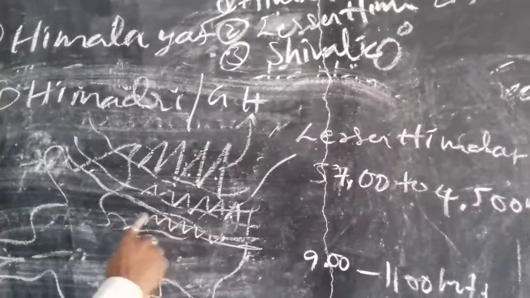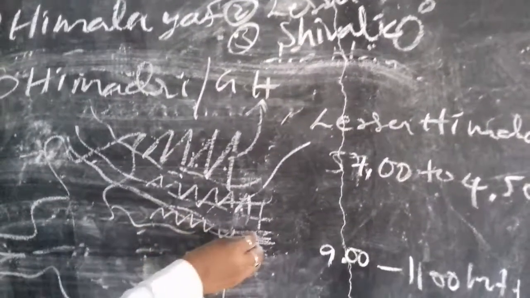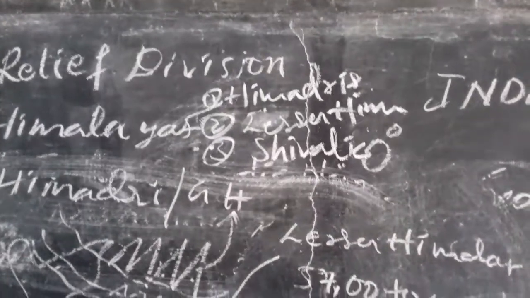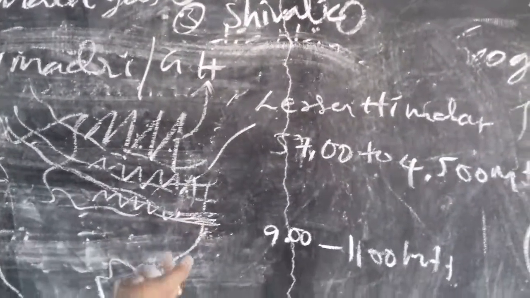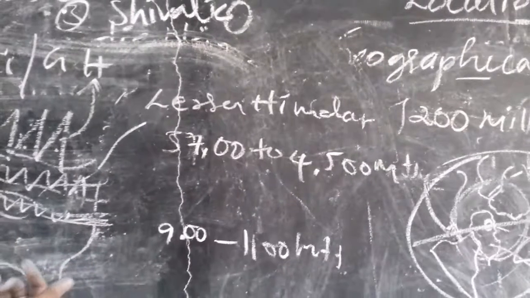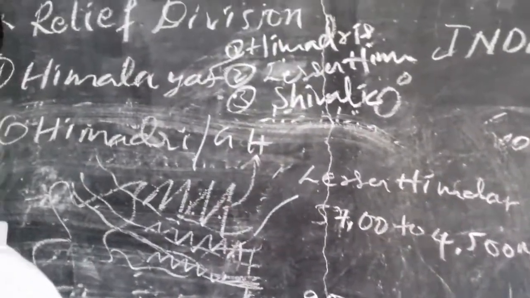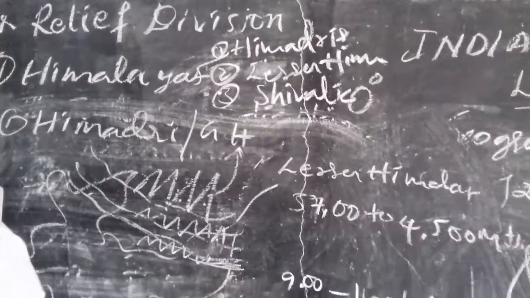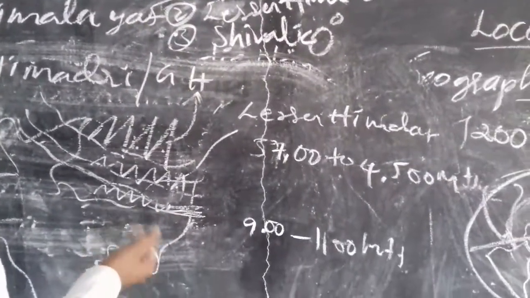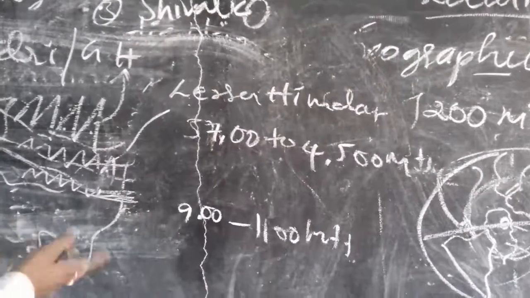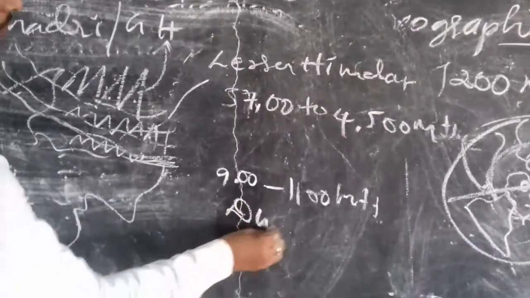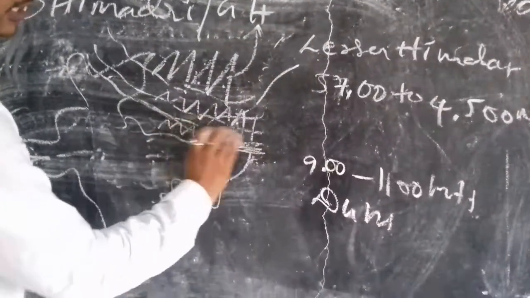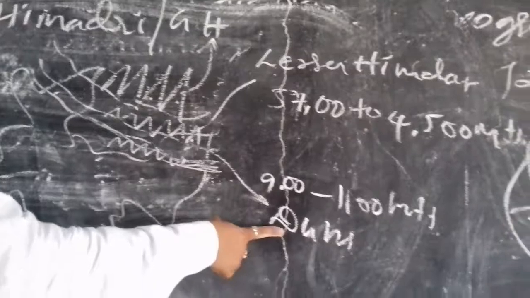In these mountains, different kinds of vegetation are found. For example, different names are there, like Jammu Hills in the Jammu region, Mishmi Hills in Arunachal Pradesh, Kachar in Assam, and the valleys also lie between the Lesser Himalayas and Shivalik ranges. These are called the dunes. It means between these two regions, the gap area is there, no? This gap area is called the dunes.